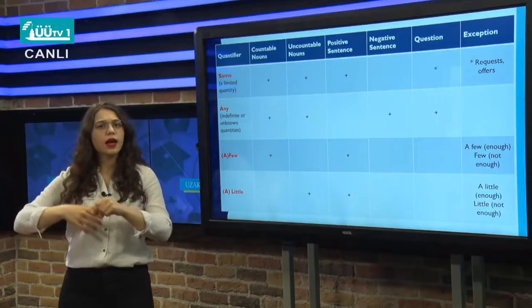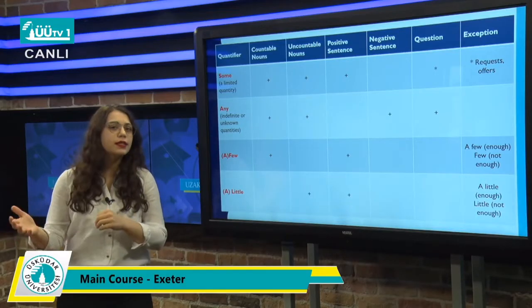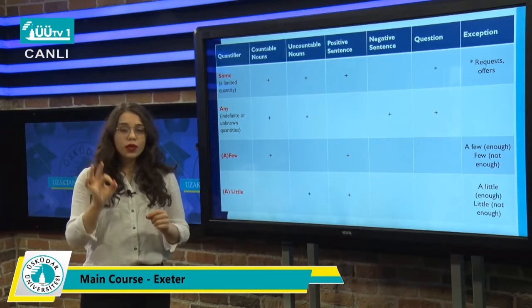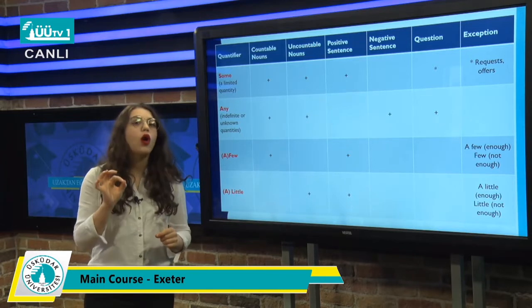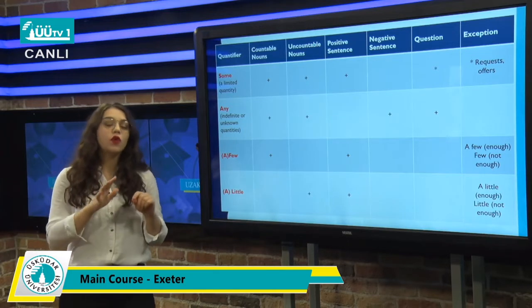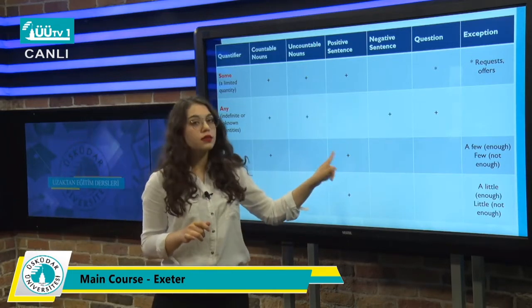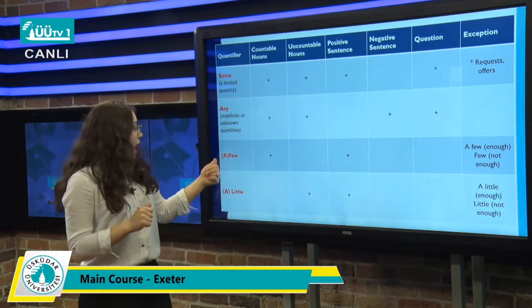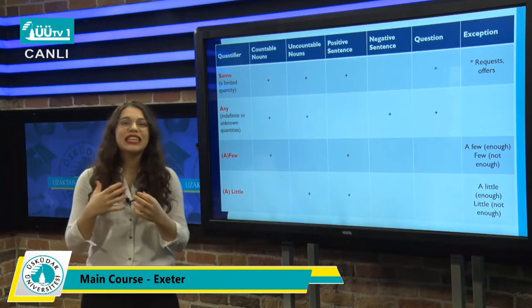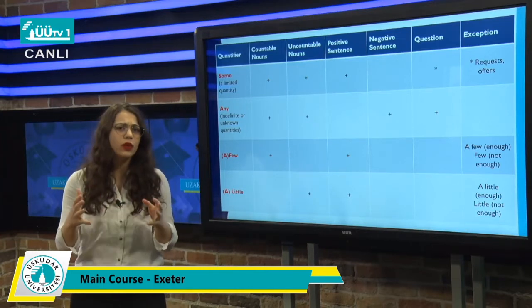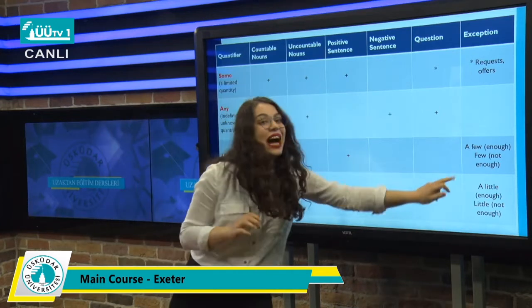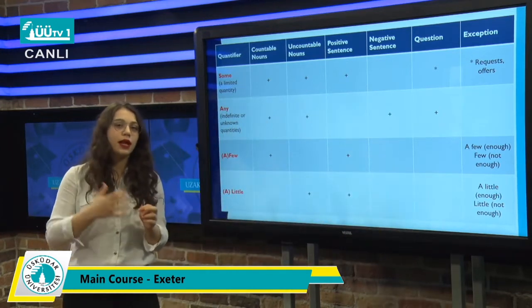And we can use a few. A few means less than some, more than enough. It's somewhere in between, okay? And we use a few only with countable nouns, and we can use a few or few with positive sentences only. There's a difference between a few and few. A few means that something is enough, exactly what you need. You don't need more than that, okay? But few means not enough. You don't have something that is enough for you.